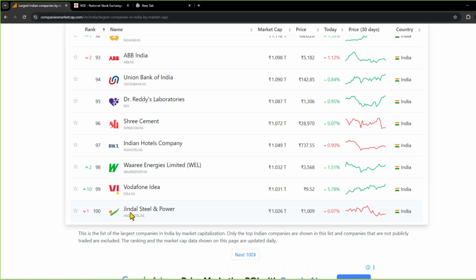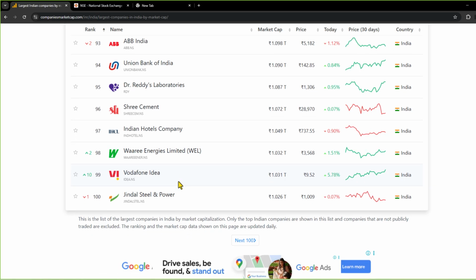Okay. So till here, these are large cap. Now this list can change. Why does it change? The market price of the stock can change, correct? So this list can change. But this is the general rule. Top 100 companies according to market capitalization are large cap.